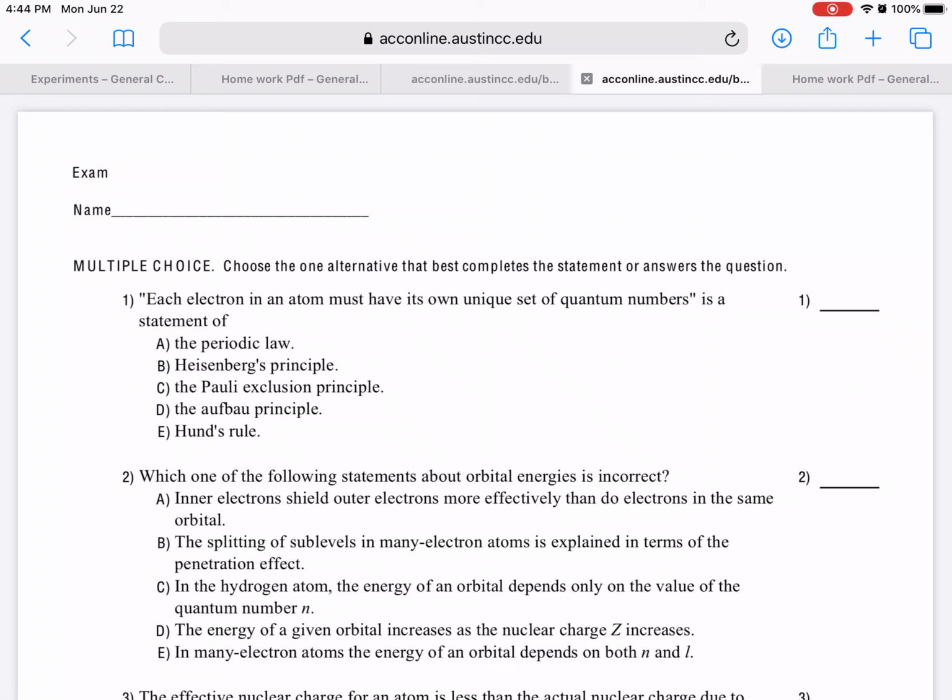Each electron in an atom must have its own unique set of quantum numbers. And who said this statement? For this one you can refer to the lecture notes, and this is the Pauli exclusion principle. So the correct answer for 1 is C.